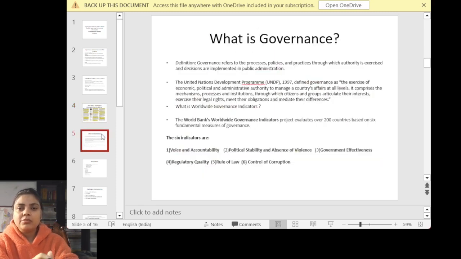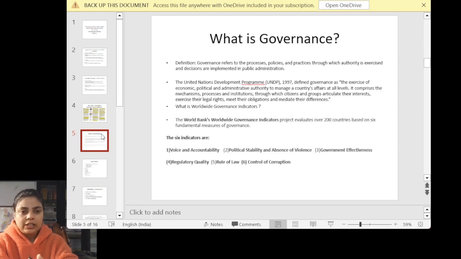Further, I have tried to give an overview of governance and e-governance, and I have covered a bit of the good governance topic also. First of all, we are going to see what governance is. Without looking here and there, just think about what governance is. Governance is the exercise where a government makes certain policies, and the process of making those policies and the way they implement them constitutes governance. For the definition you can use the UNDP definition I have written here,